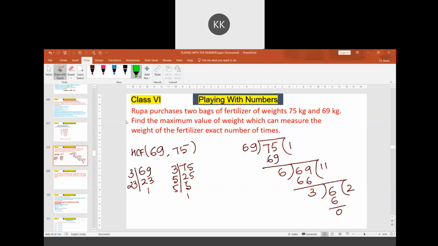The moment you get 0, look at the divisor. This will be the highest common factor. So the HCF is 3. This method is called the division method, the HCF by division method.